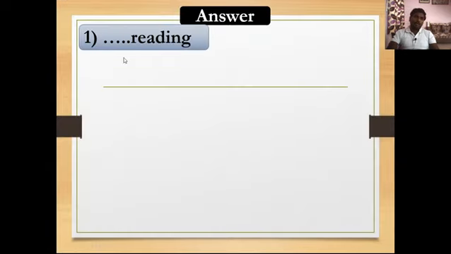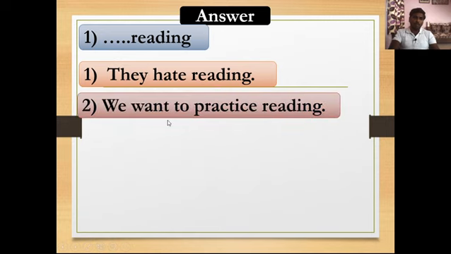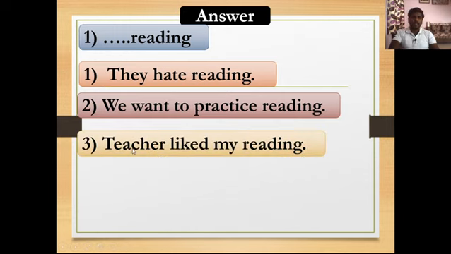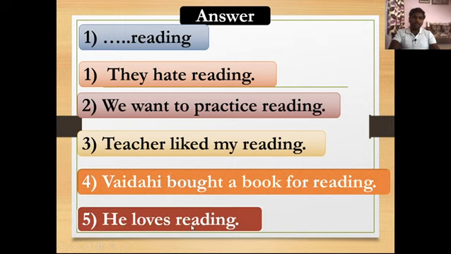Here we'll take this phrase, reading, and see how you have to frame sentences with the help of this phrase. Here you can see: they hate reading. Second, we want to practice reading. Third one, teacher liked my reading. Fourth sentence is here: Vaidahi bought a book for reading. And the last one is: he loves reading.